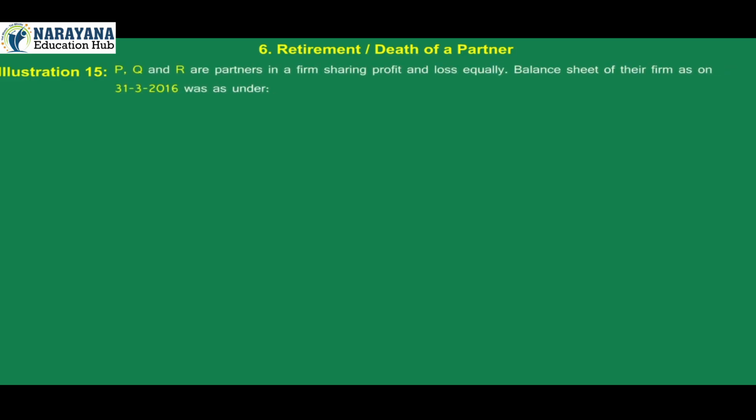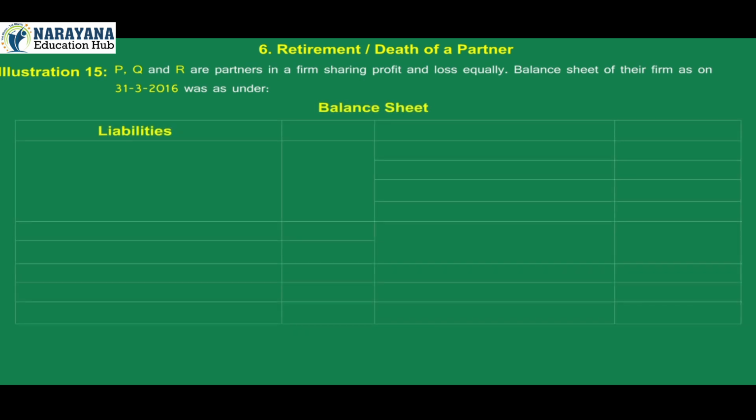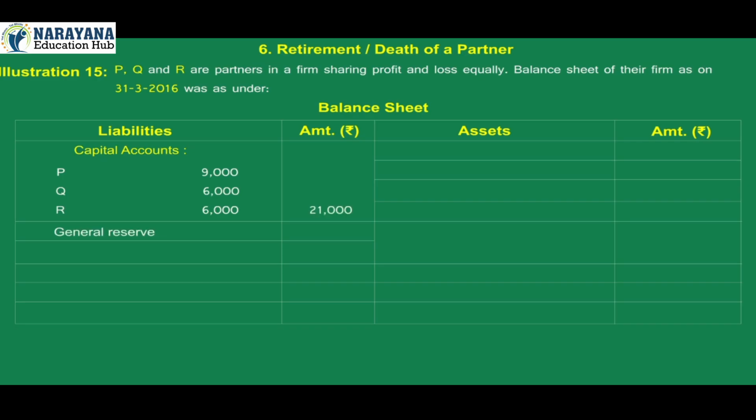Illustration 15. P, Q and R are partners in a firm sharing profit and loss equally. Balance sheet of their firm as on 31st March 2016 was as under. Balance sheet. Liabilities amount, assets amount. On the liability side, capital accounts P 9,000, Q 6,000, R 6,000, total 21,000. General reserve 1,200, investment fluctuation fund 360, creditors 4,600, total of liabilities 27,160.